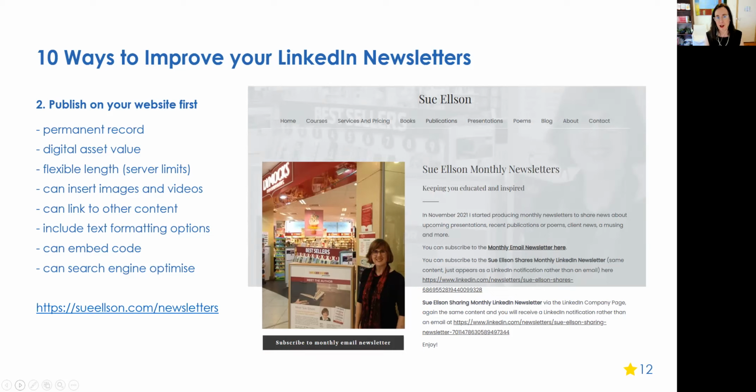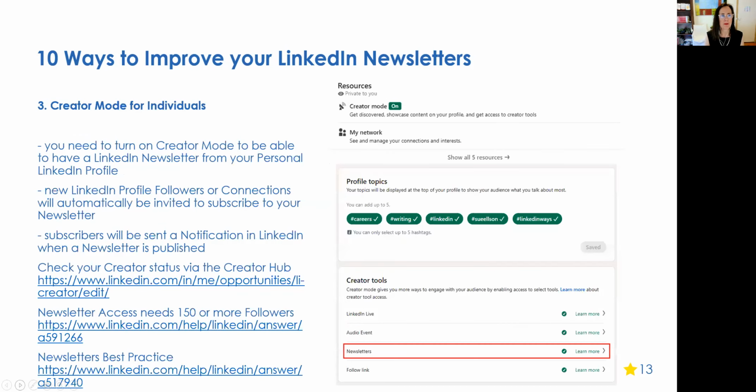You can have it as a flexible length. You're not limited. You can insert images and videos. You can link to other content. You can include all the text formatting options. So I literally publish on my website, copy paste it into LinkedIn, then I add in the images because those images don't come across. On LinkedIn newsletters, you can also embed code. You can search engine optimize them just as you can on your website as well. And if you'd like to see that page of my website, just click on that link.